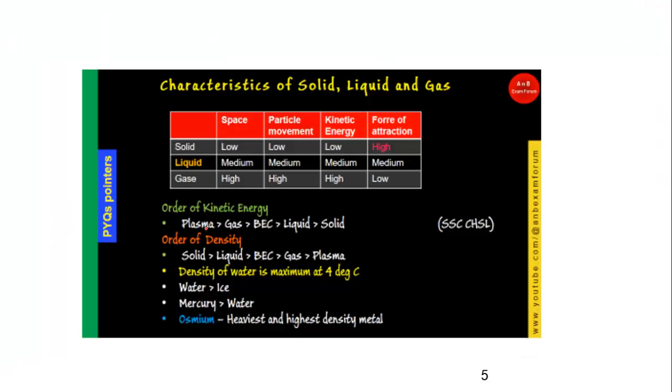And we have seen the characteristics of solid, liquid and gas, and you can see the order of kinetic energy is plasma, then gas, then Bose-Einstein condensate, liquid and solid. And the very important one is the density. Solid is highly dense, as you know, and plasma is the least dense. And the density of water is maximum at 4 degrees, so you should be very cautious. And osmium is the heaviest and highest density metal. So these are a few pointers that we have covered in theory class.